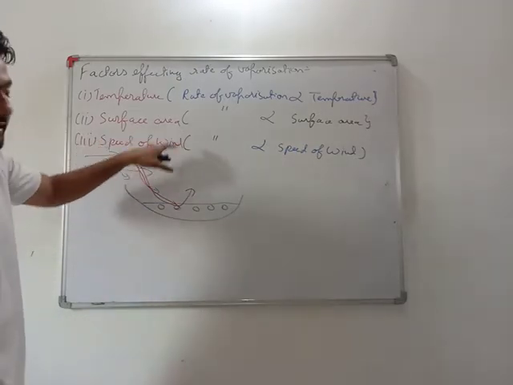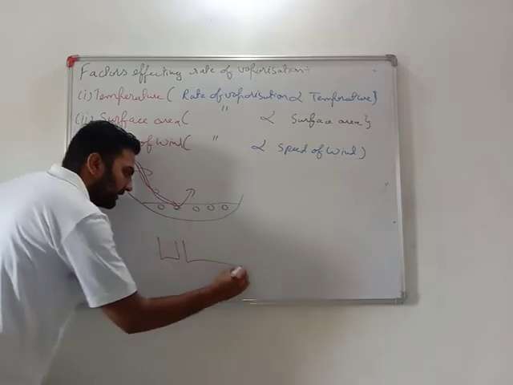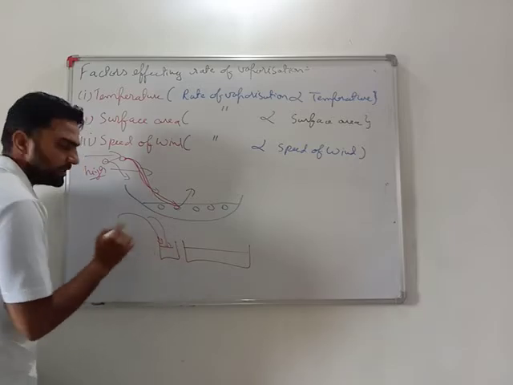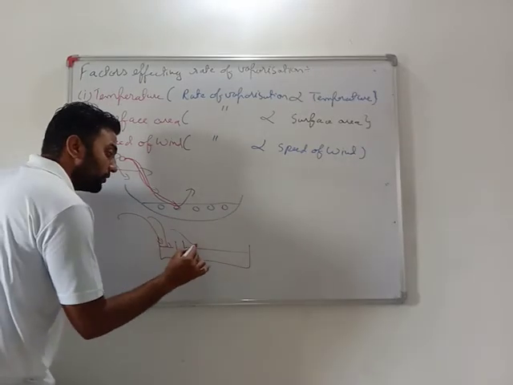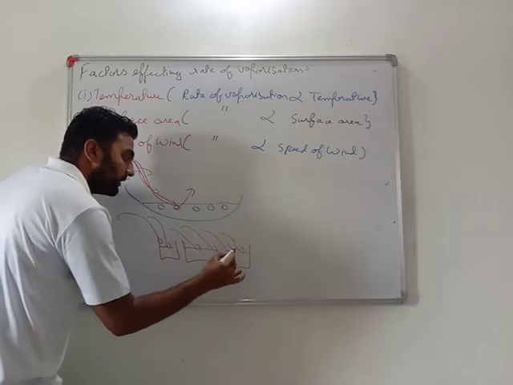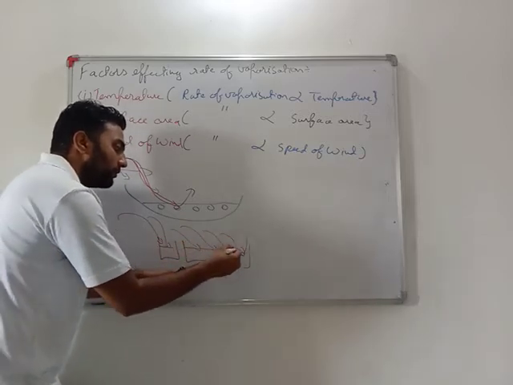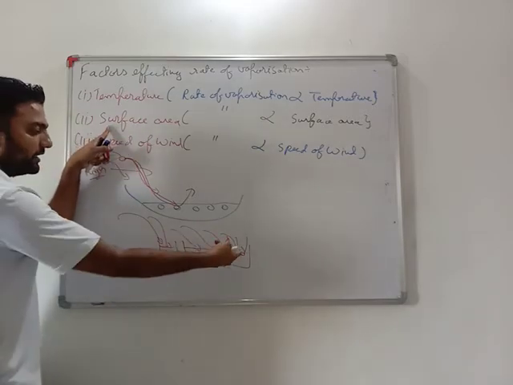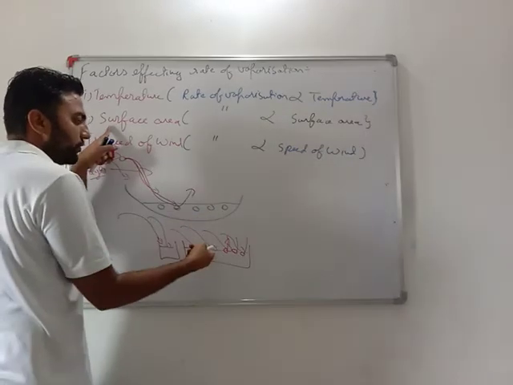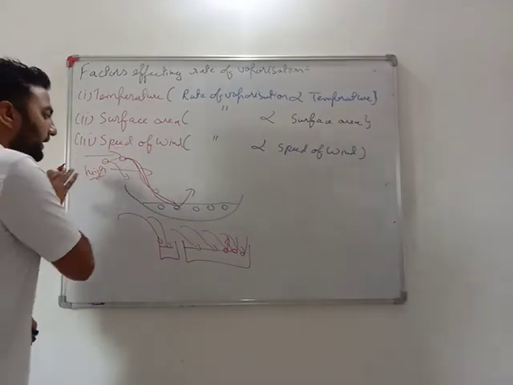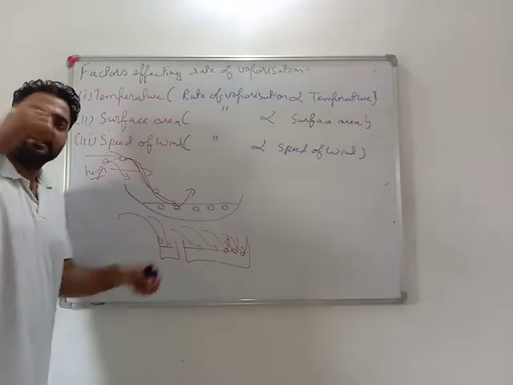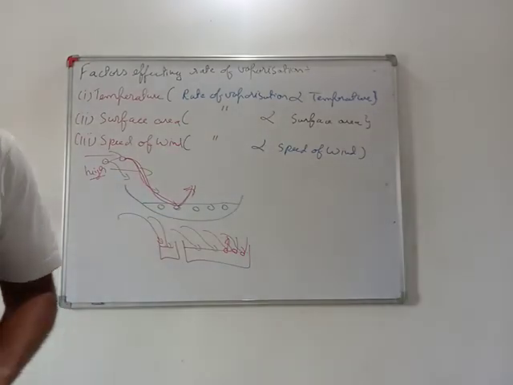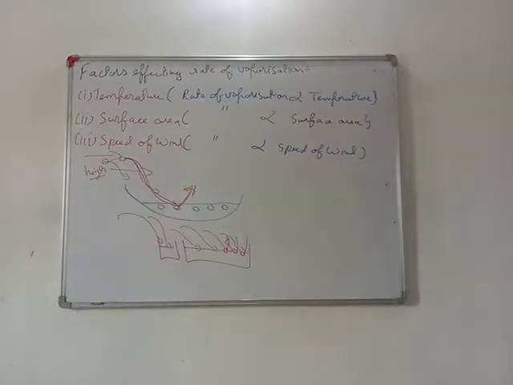See how surface area is related. See this much area and this much area. If wind comes, it is able to hit only this much area, and if the surface area is more, the wind is able to hit more area, and the more it hits the water, the more will be the vaporization. So if surface area is more, you can see the rate of vaporization is more. Secondly, if wind speed is more, it hits the water to give it kinetic energy, or it shifts its momentum, and these particles leave this place. Very important.